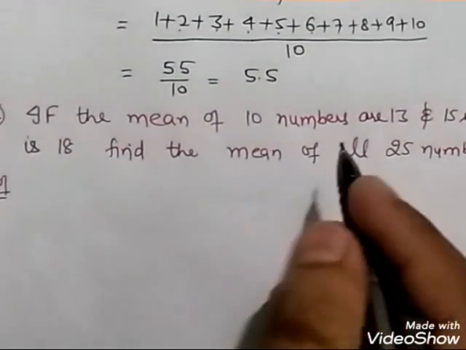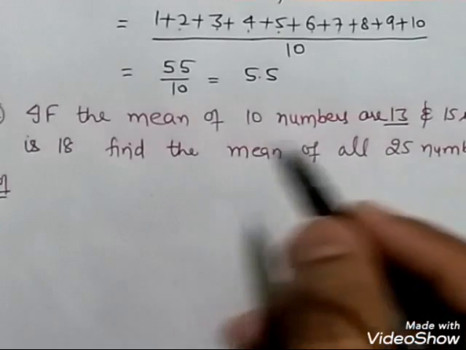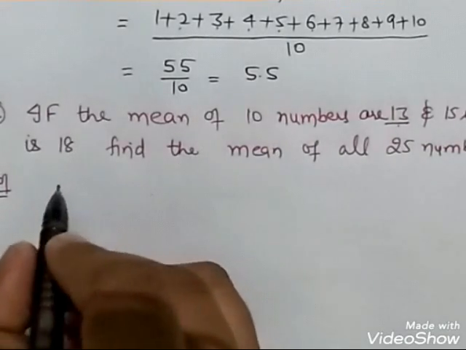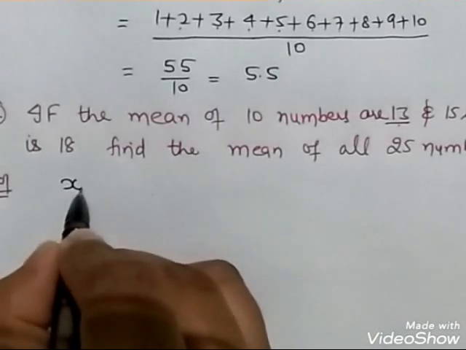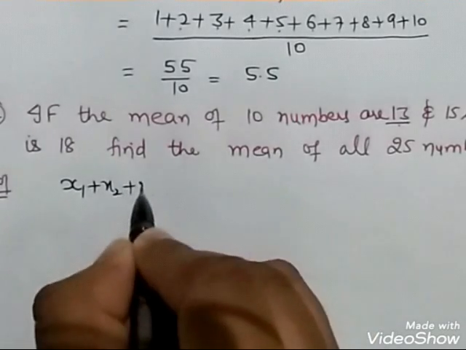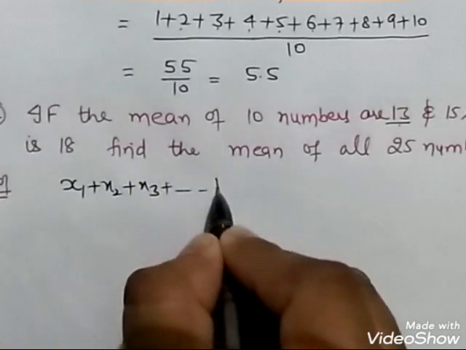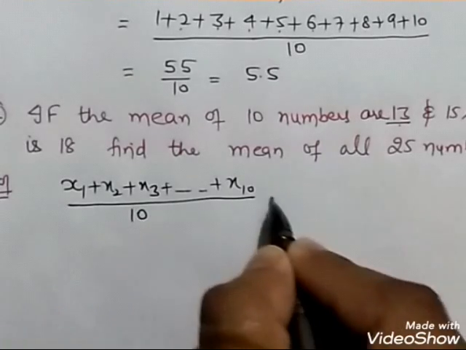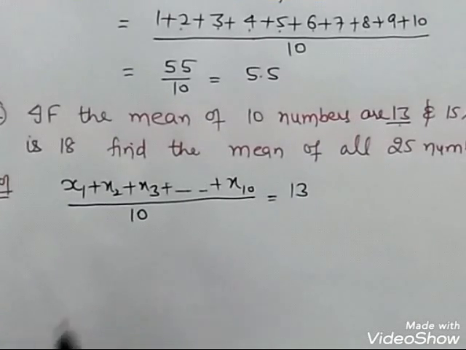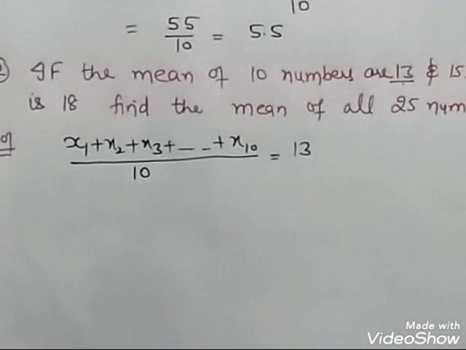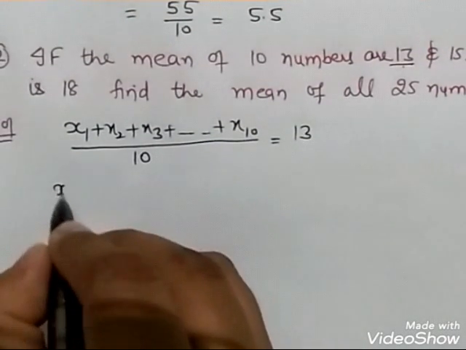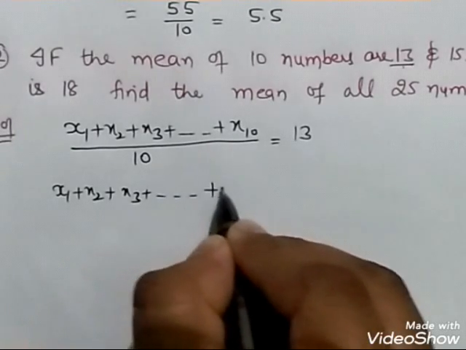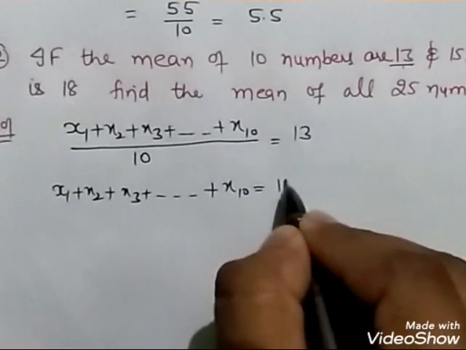See, the mean of 10 numbers is 13 and the mean of the other 15 is 18. So what we are provided is x1 plus x2 plus x3 plus dot dot dot plus x10 upon 10 is equal to 13. So x1 plus x2 plus dot dot dot plus x10 is equal to 130.